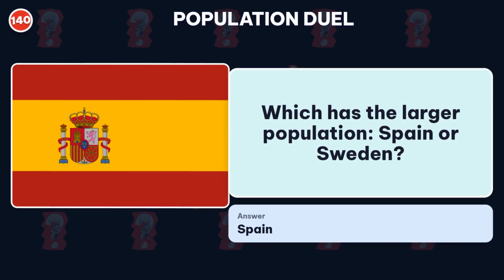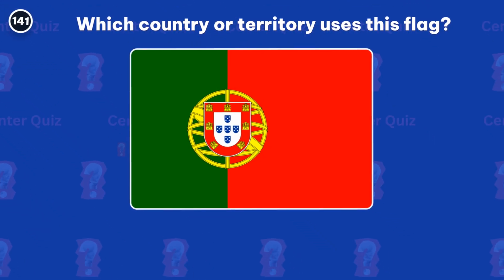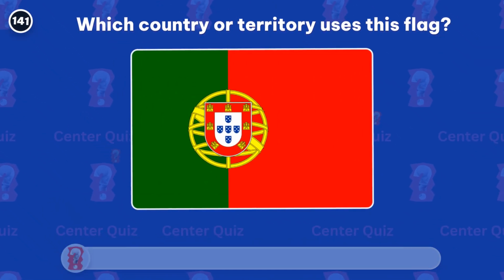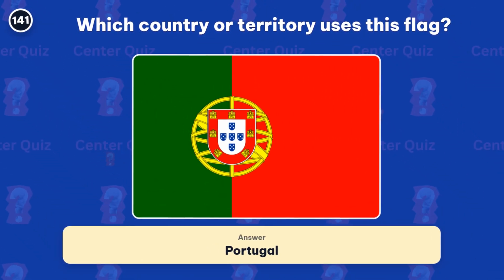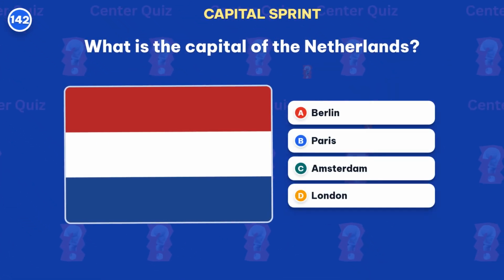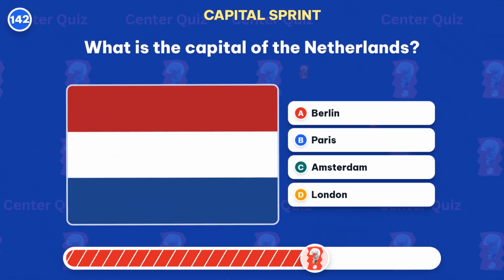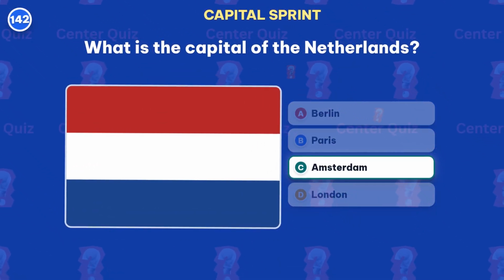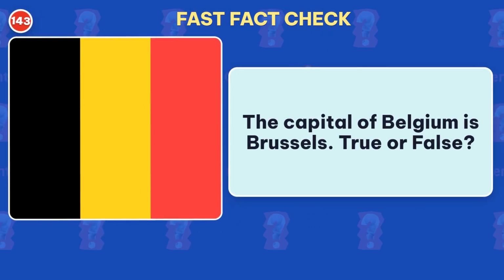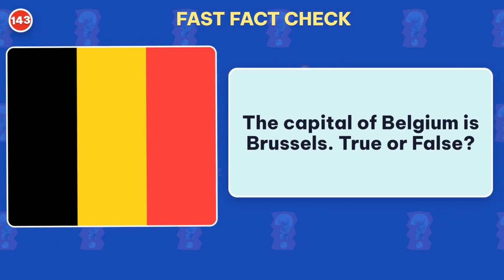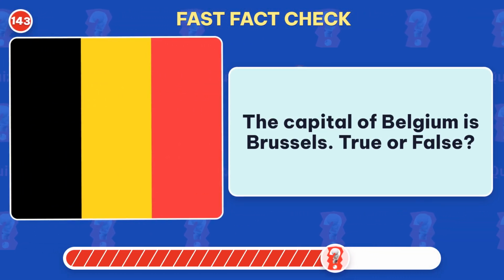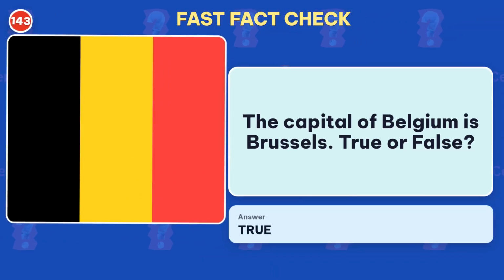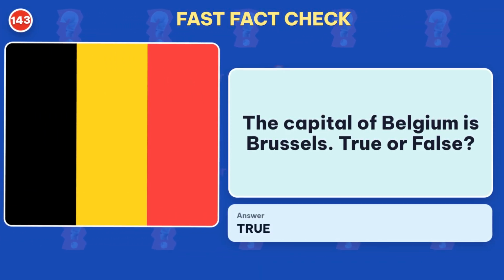Answer: Spain. Which country or territory uses this flag? Correct. Portugal. What is the capital of the Netherlands? Amsterdam is the capital. The capital of Belgium is Brussels. True or false? True! The capital is Brussels.